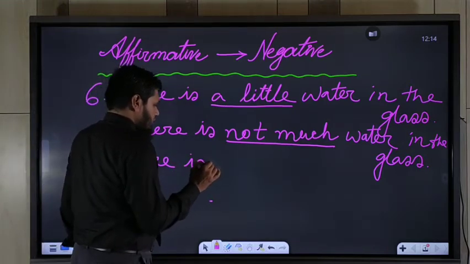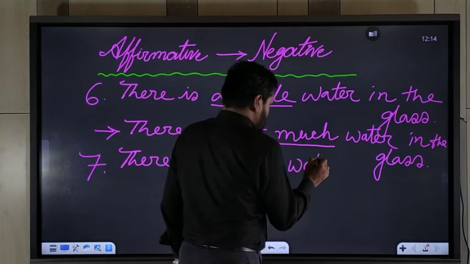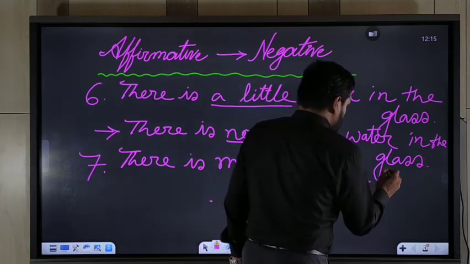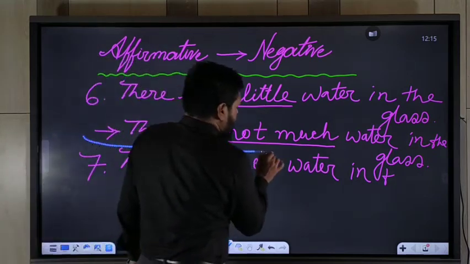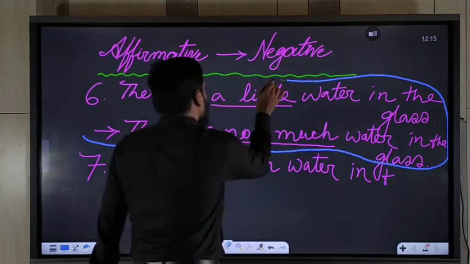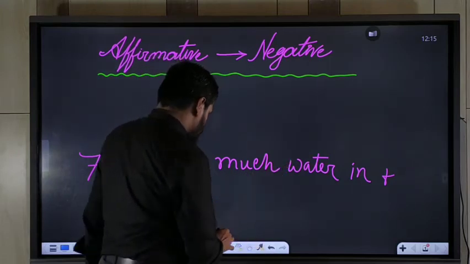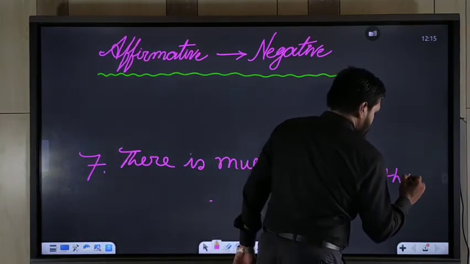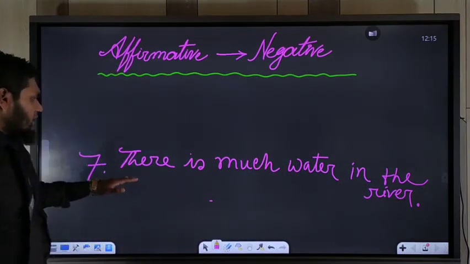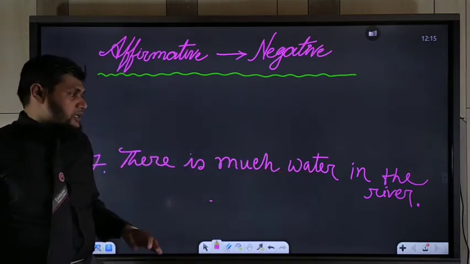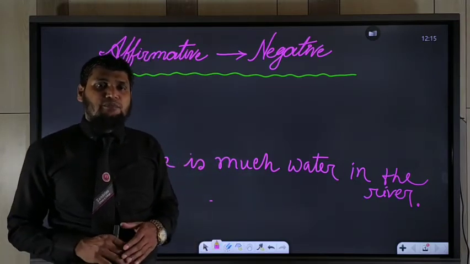There is much water in the river. You know that much is used before uncountable noun and many is used before countable noun.